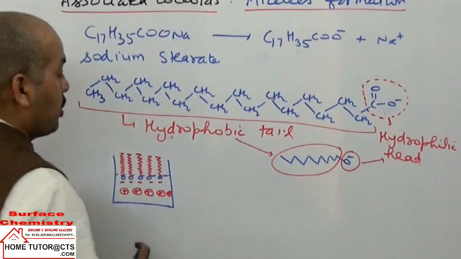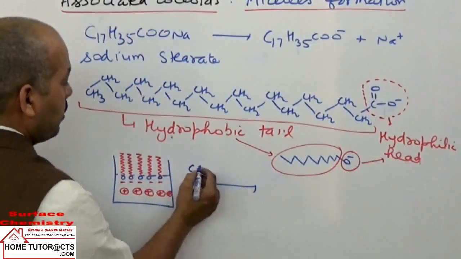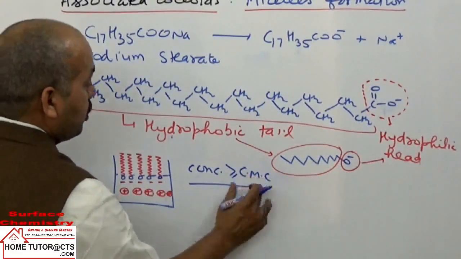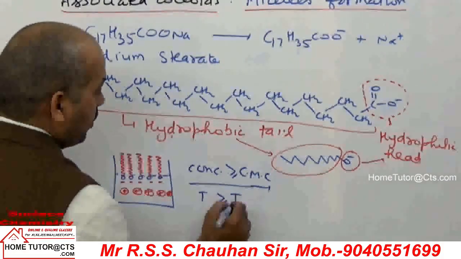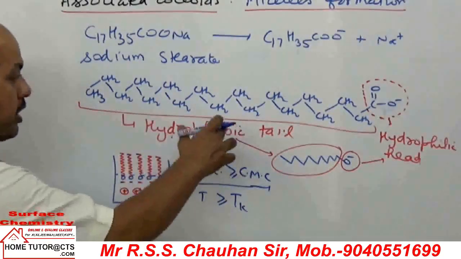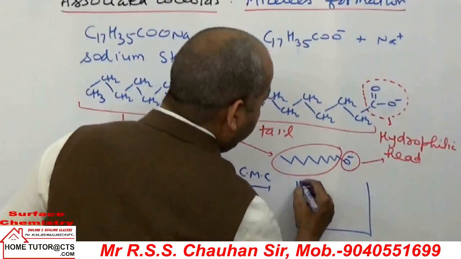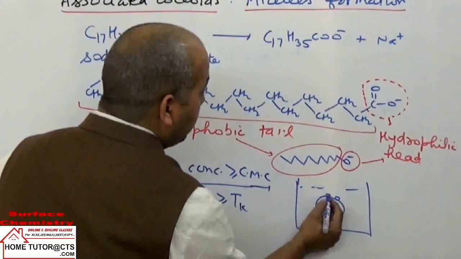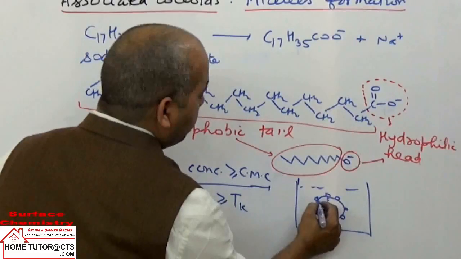Now, when the concentration reaches or crosses CMC, critical micellization concentration, and the temperature is equal to or more than Kraft temperature, these carboxylate ions are pulled inside the aqueous layer, and then they form micelles. They form a structure where the hydrophilic heads are on the surface and the tails point towards the center.